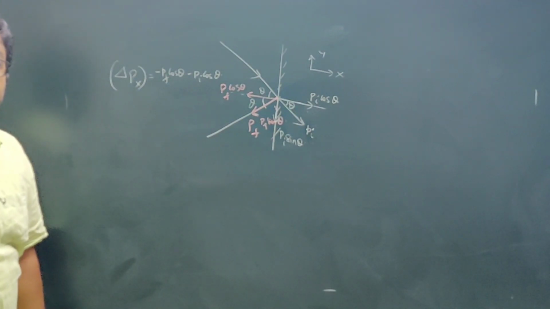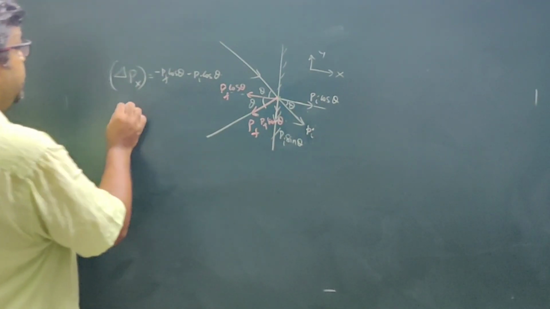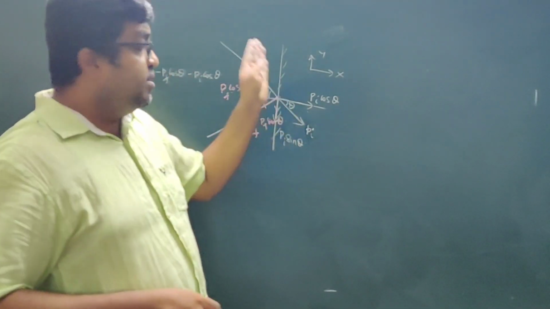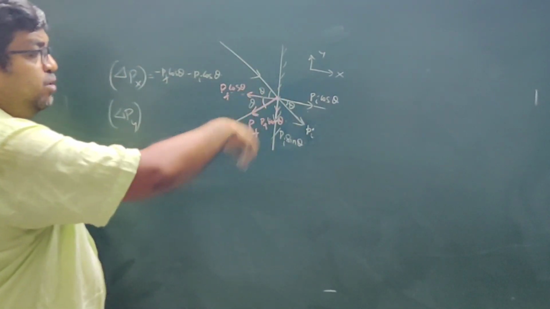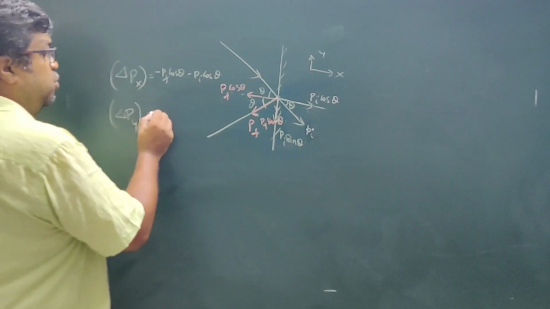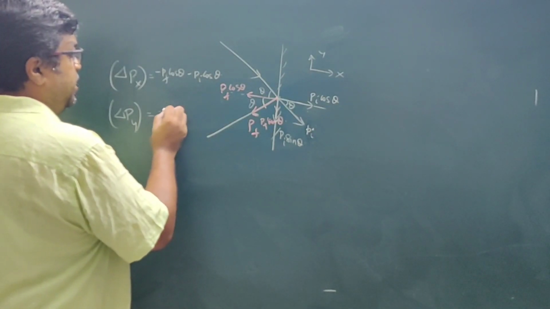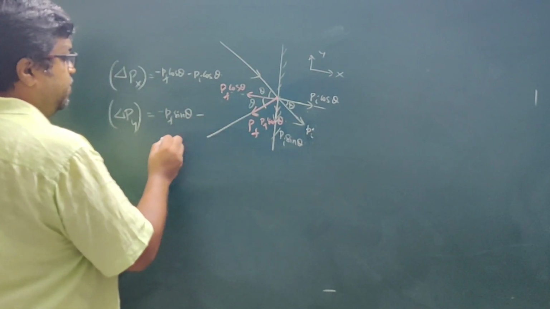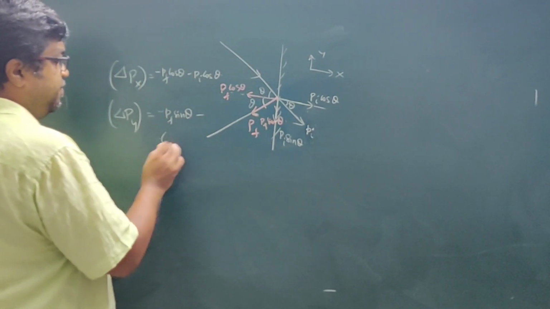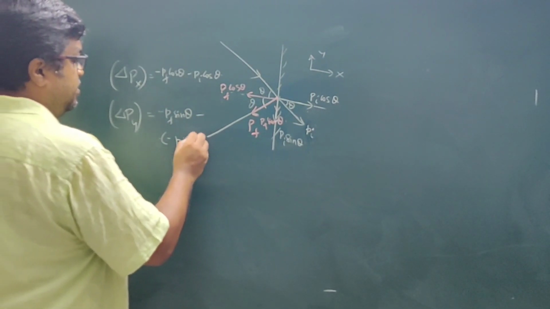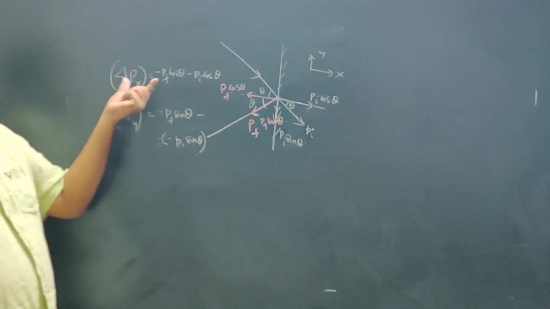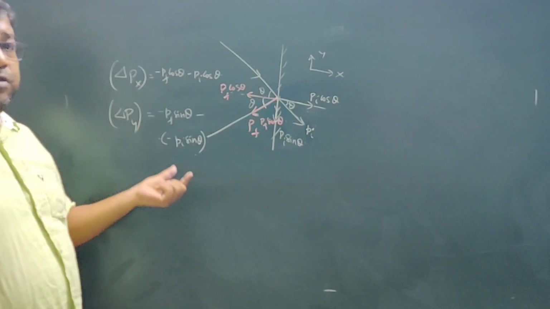cos theta. Similarly, delta PY, this is y-axis. Both the final momentum and initial momentum are in the downward direction. So final momentum is minus PF sin theta minus of minus PI sin theta. So this is the change in momentum along x-axis, and this is the change in momentum along y-axis.